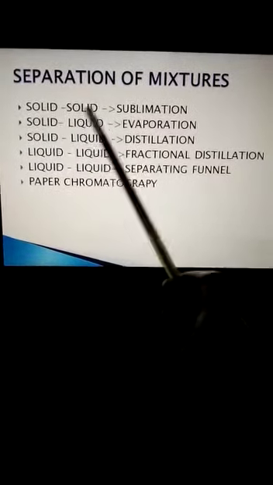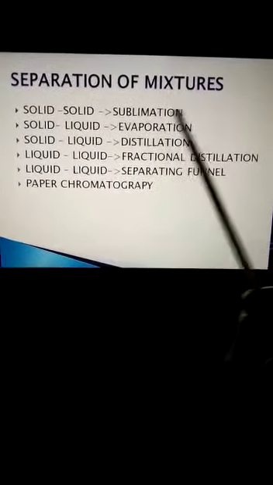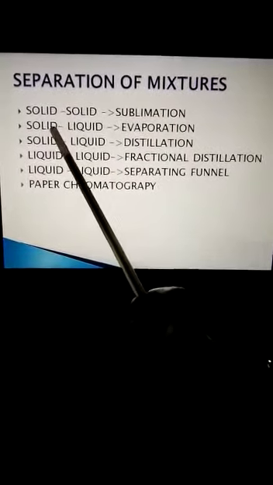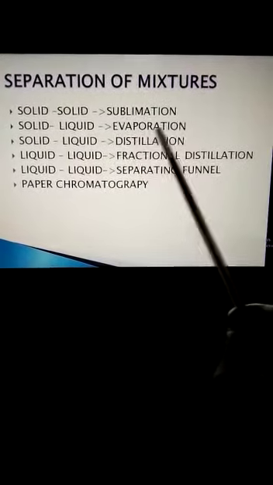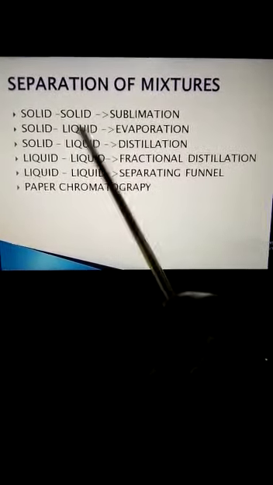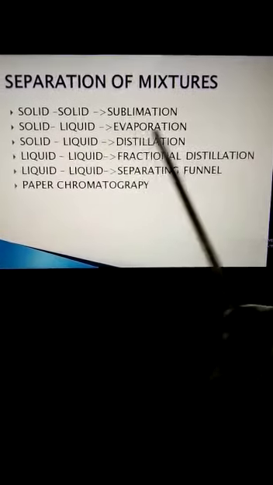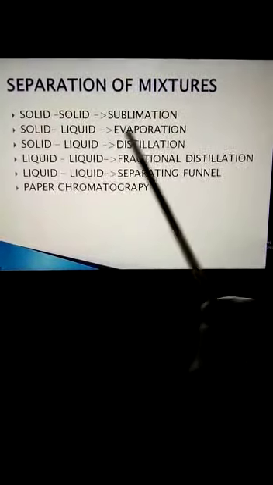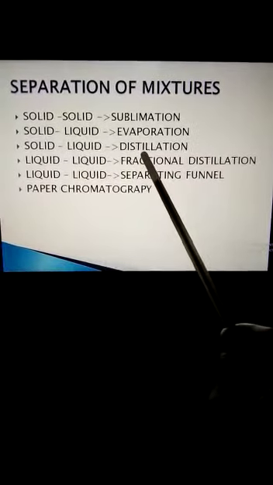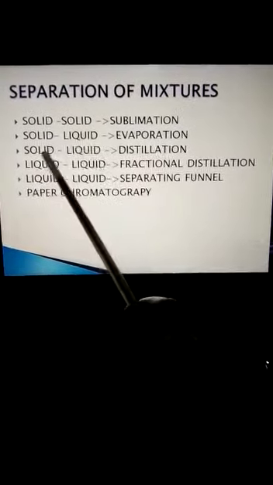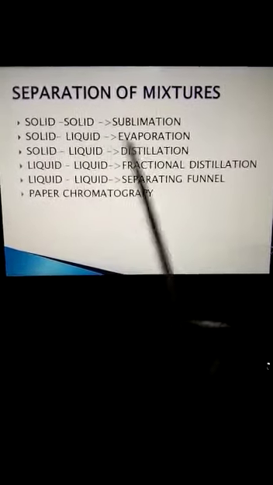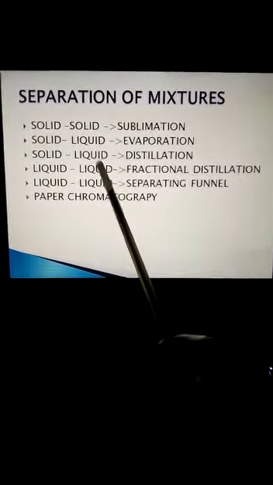Here we can see that a solid mixture can be separated by the process of sublimation. A solid-liquid mixture we can separate by evaporation, meaning when we want to get only the solid, we can get it by evaporation. A solid-liquid mixture can also be separated using distillation when we want to get both the solid and the liquid. By evaporation we get only the solid, by distillation we can get both solid and liquid.